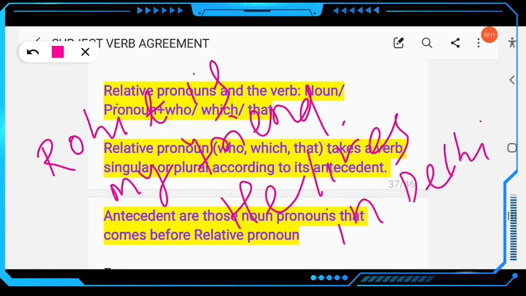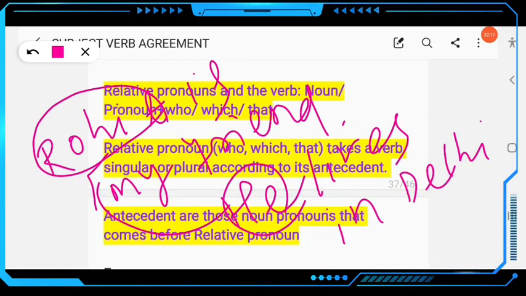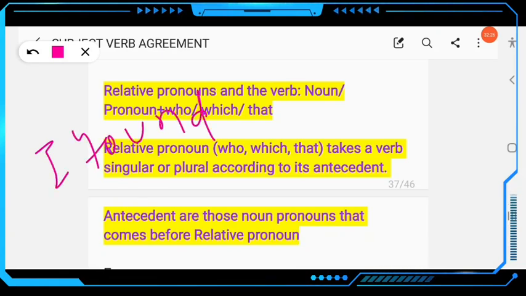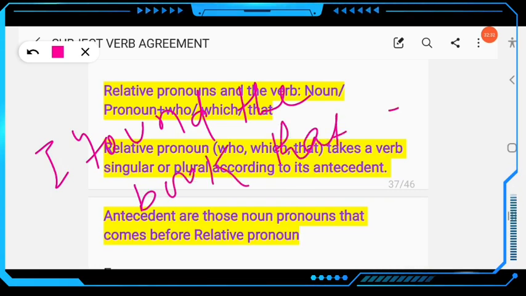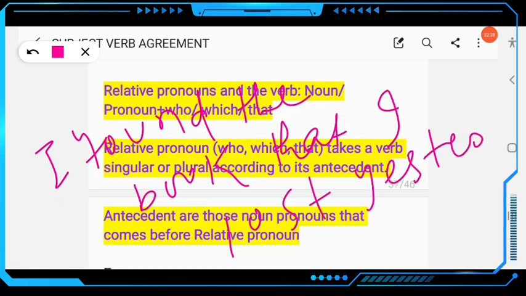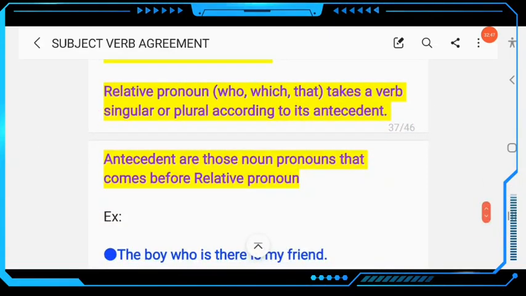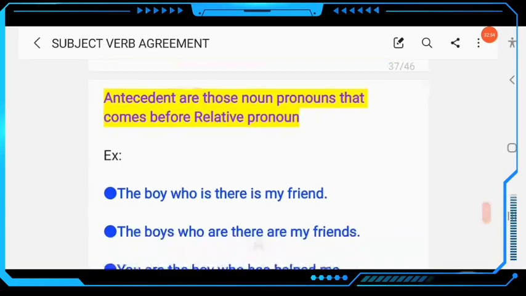So here the antecedent is Rohit. He is used for Rohit. Clear? Then take another example. I found the book that I lost yesterday. Here the antecedent is book, and that is the relative pronoun, used for book. Clear? So antecedents are those nouns or pronouns that come before the relative pronoun, as I have shown in this example.